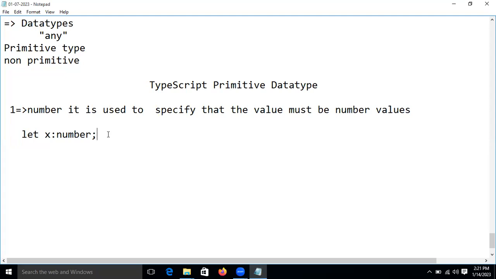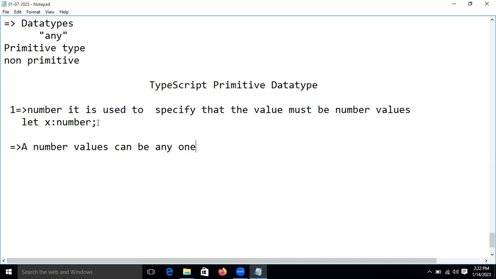But the question is, guys, which kind of data can we say is number type? This is also a question. Our session is starting with questions only today. So the question is: number values can be any one of the following.